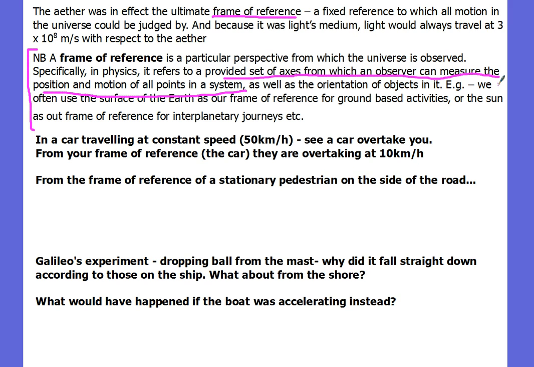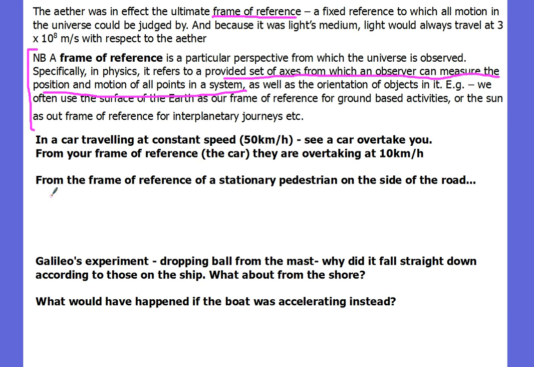So that's our frame of reference. You might have also some other frames of reference. For example, if you're travelling in a car at constant speed, you feel like you're stationary inside the car. You know you're going 50 kilometers per hour, but relative to the car, which is your frame of reference, you're travelling at 0 kilometers per hour. Someone might overtake you though in that car, and if you look out your window, you see them travelling relative to you at 10 kilometers per hour, and that's according to your frame of reference.